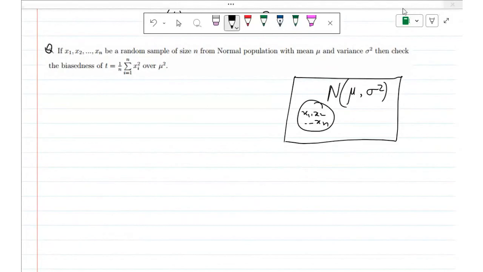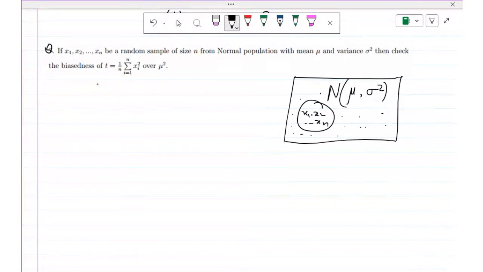Okay, so we have to try this problem. x1, x2, ..., xn is a sample from a population where the population is normally distributed, and this population has mean mu and variance sigma square. It means every member of the population will have mean mu and variance sigma square. And we have to check the biasedness of this t.